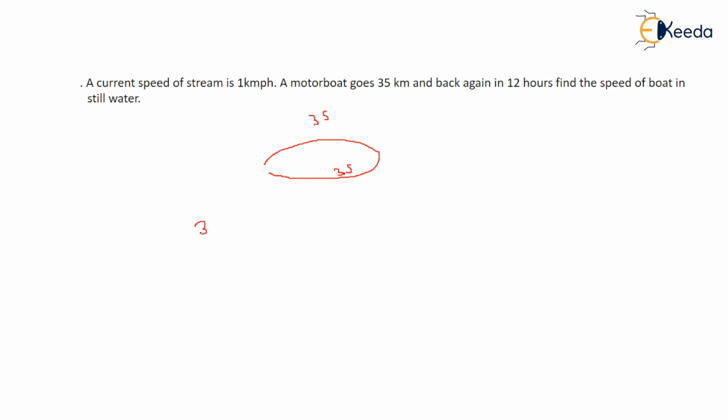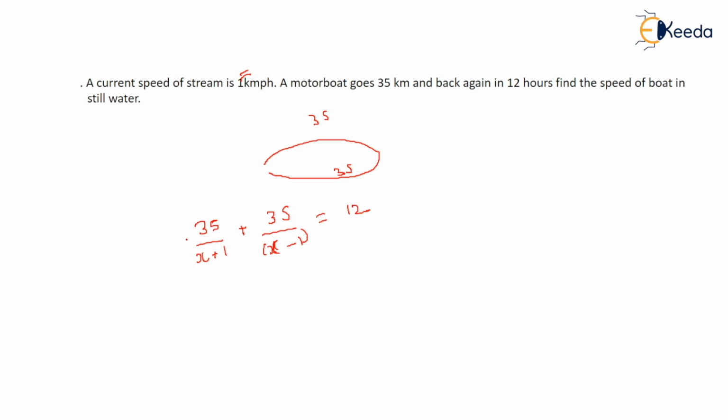So same concept: 35 kilometer when he is going downstream, but you know the speed of the stream, that is 1. You can simply do this. And upstream, what we do in upstream, speed of boat we minus, right? And here we have to calculate speed of boat minus 1. And how many hours is he doing this? 12 hours, right? So you can solve this.